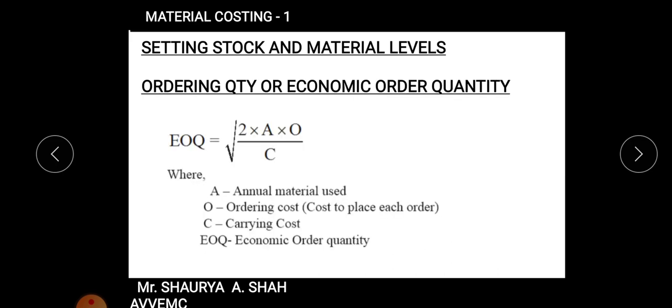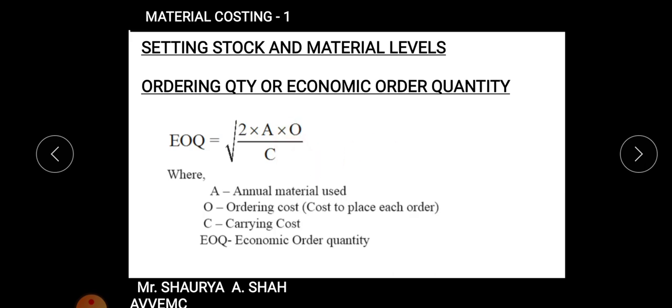Fine. Now EOQ, the last formula of this chapter, right? What was EOQ? EOQ was your economic order quantity. That was your under root 2AO upon C. Very simple formula. Again 3 marks, again and again sums come in your exam. What is it? A is annual material used, annual consumption we used to say, O is ordering cost, C is carrying cost, which percentage used to be given, or otherwise in paisa. In the last lecture we solved that, it was in paisa, right? So we added up and EOQ is given, right?